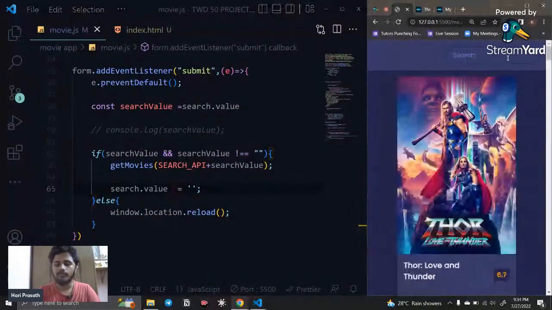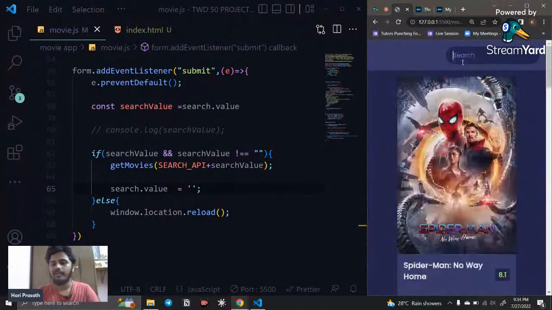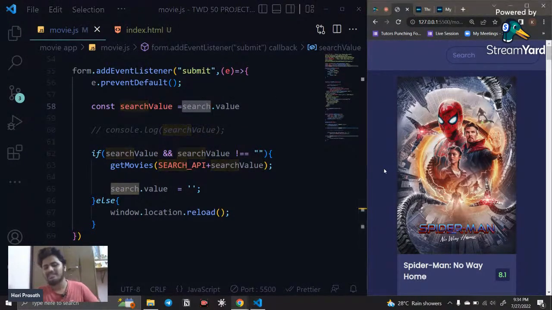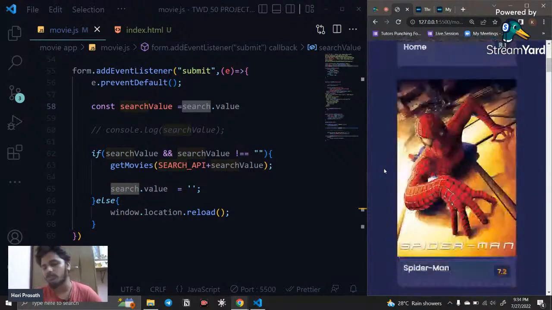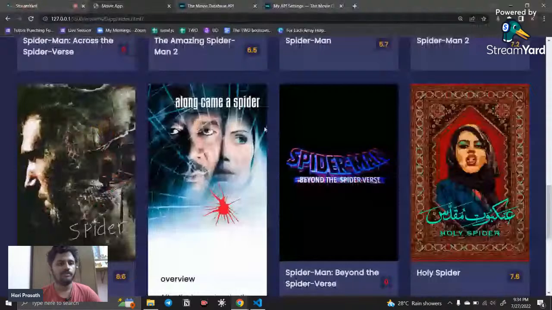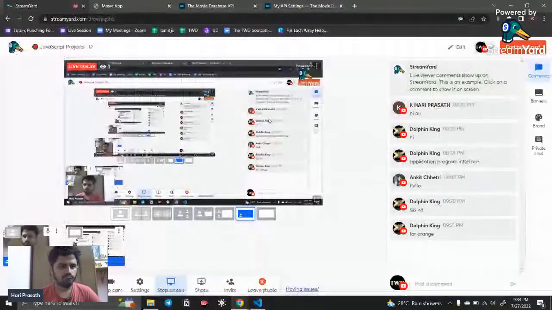After searching Marvel, here you can see I say spider. After entering it, you can see it is displayed. So instead of giving a variable, use the actual value, only for this value. I think this is some debugging we need to focus on in the future. Okay, I think we have done with that. Yes, we have completed the project.